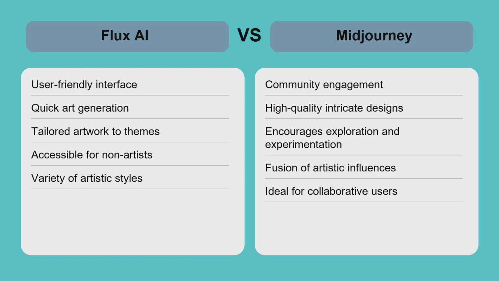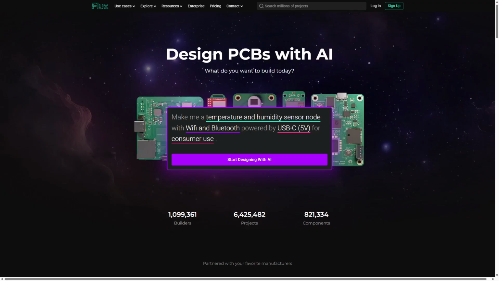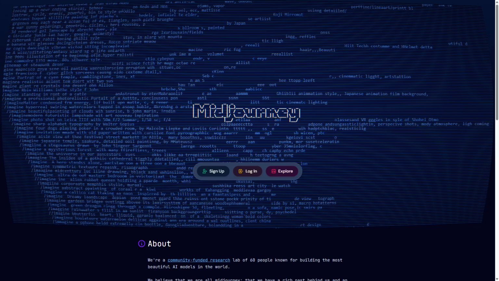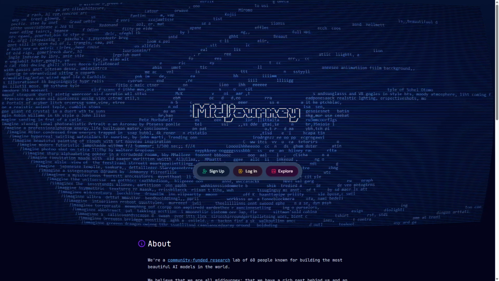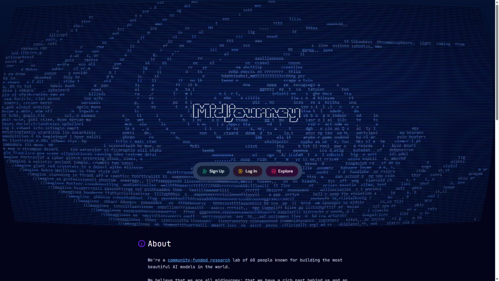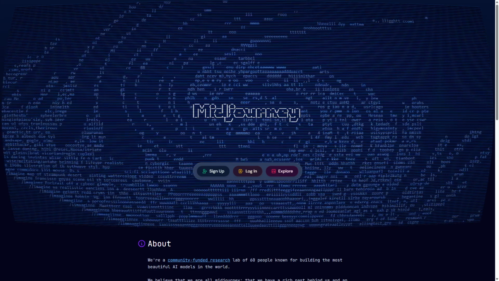Both tools have their unique strengths, making them suitable for different types of users. For users seeking quick and easy art generation, Flux AI is the recommended choice. If you value collaboration and community-driven creativity, Midjourney is the way to go. Both tools offer incredible potential, so choose the one that aligns best with your artistic vision.